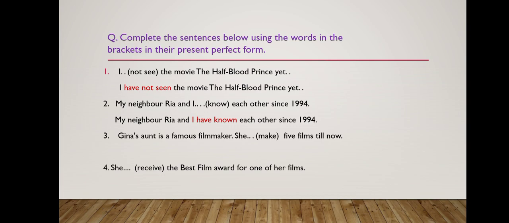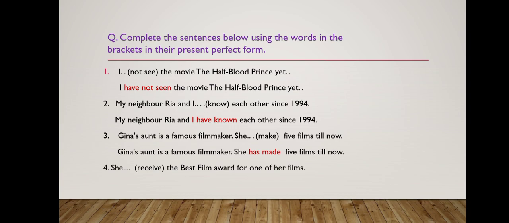Now, coming to sentence number 3. Gina's aunt is a famous filmmaker. She made 5 films till now. Now, she is singular number. So, what will be the verb, has or have? Check your answer. She has made 5 films till now.